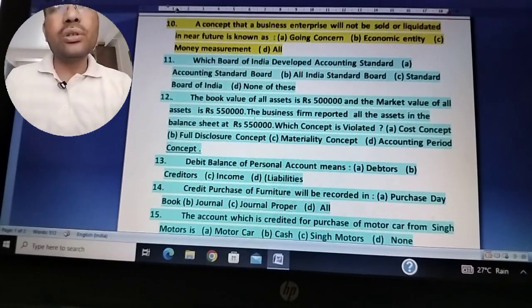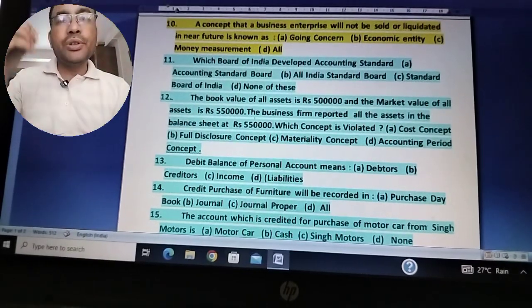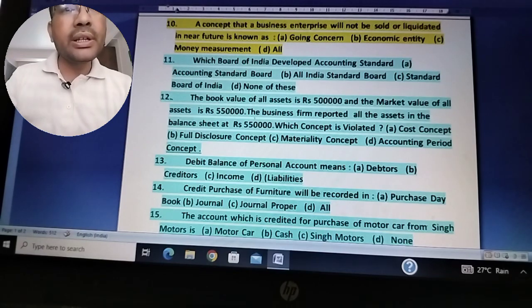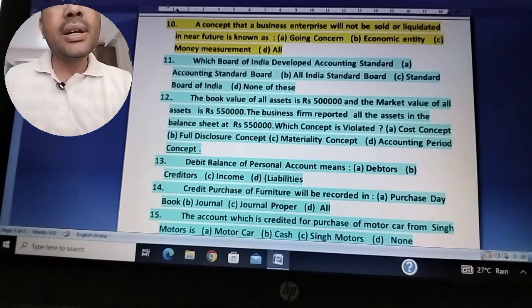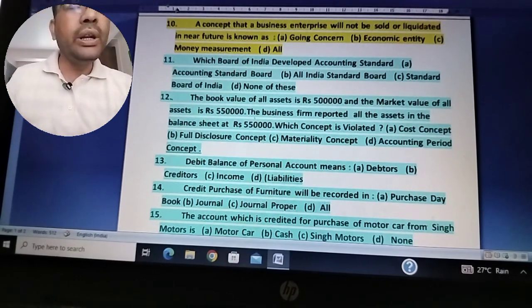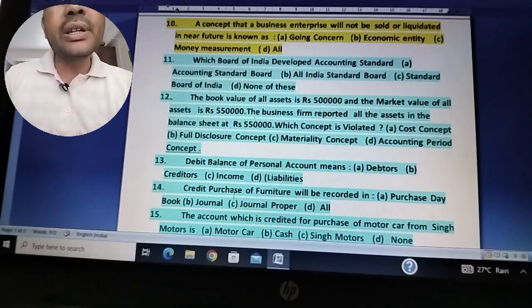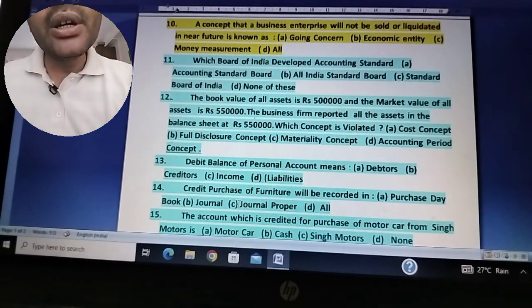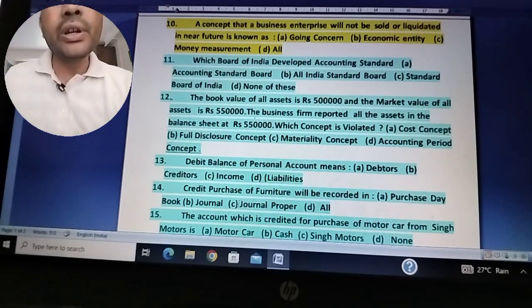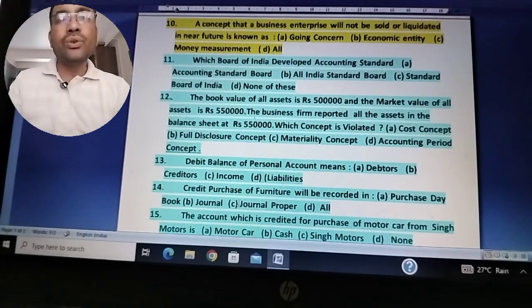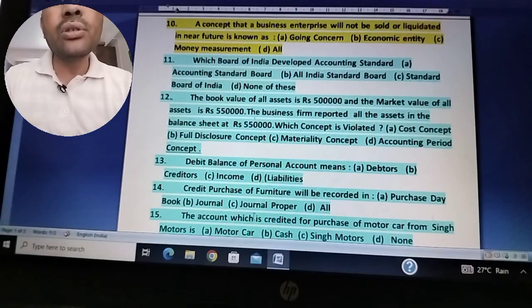Journal proper is a special book wherein we record the credit purchase of assets. In purchase day book, we record only the credit purchase of goods. In journal, we can record credit purchase as well as cash purchase, everything. But journal proper is a special book wherein the credit purchase of an asset is recorded. So the right answer for question number 13 is C, that is journal proper.